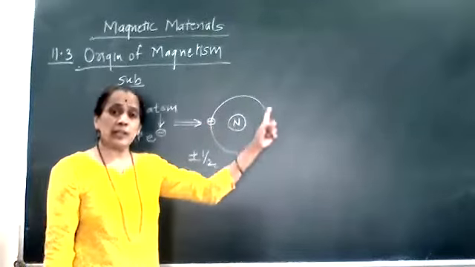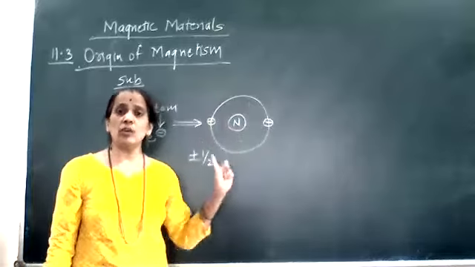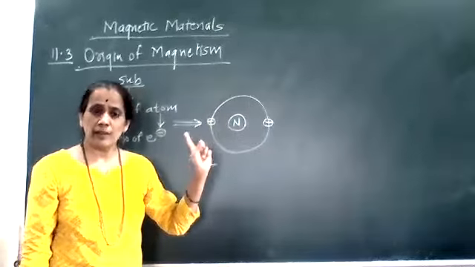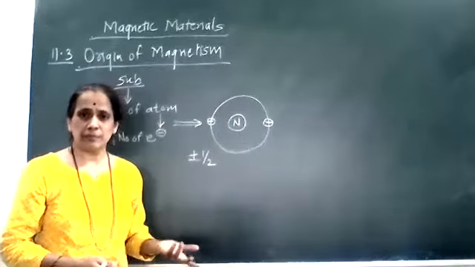So according to that, the rotation of the electron will keep changing. You have studied all these things in chemistry.